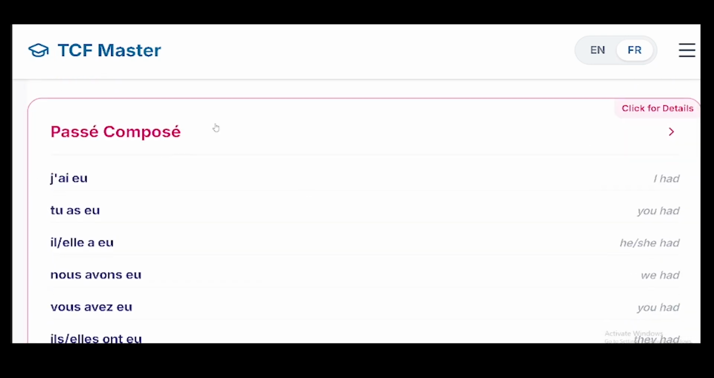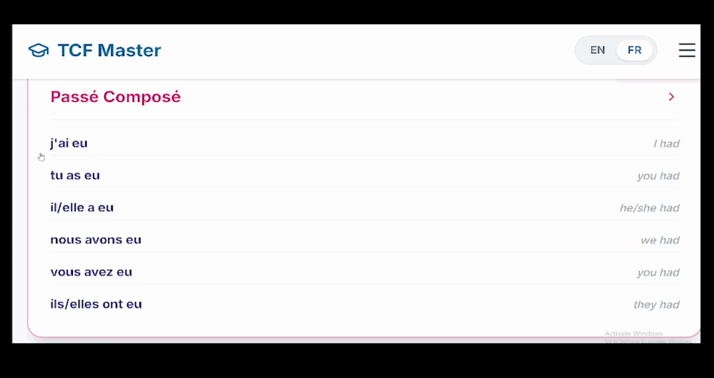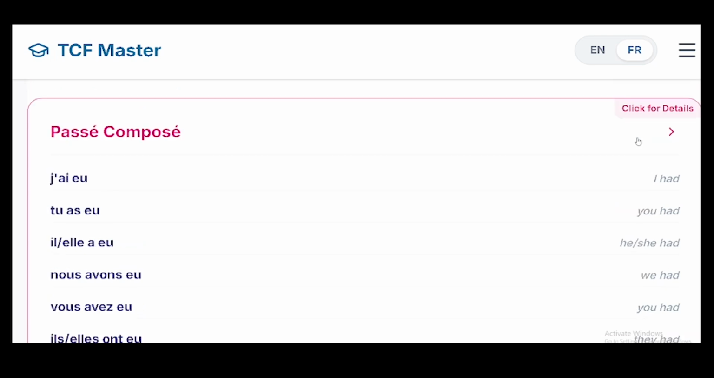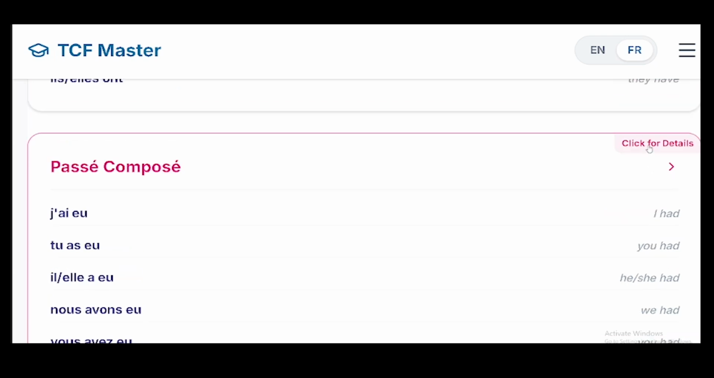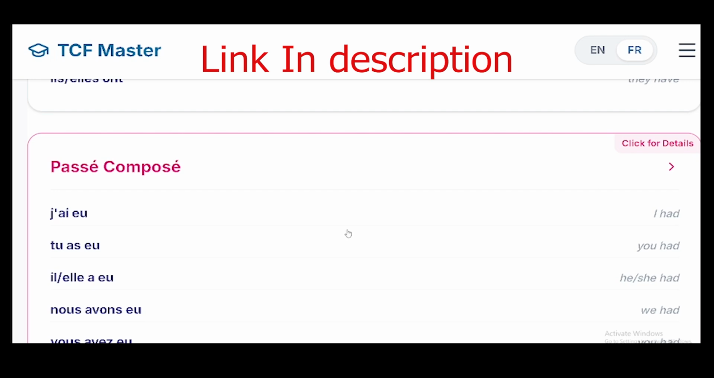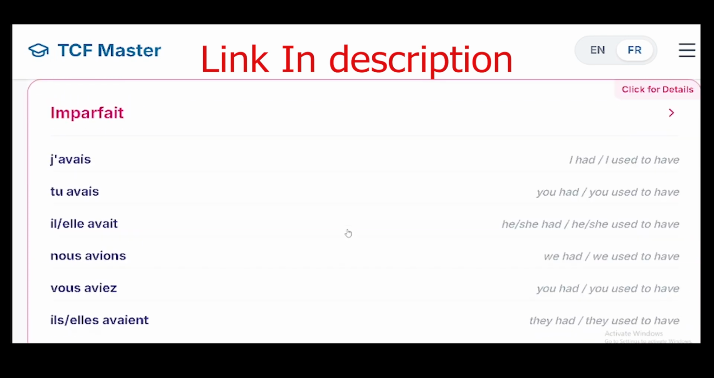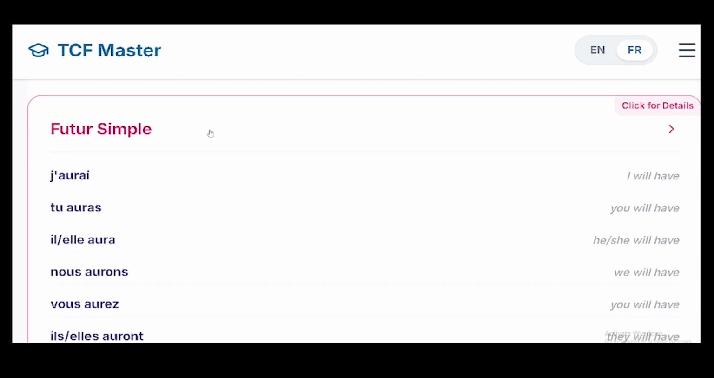Then look at passé composé. Passé composé here. J'ai eu, I had, tu as eu, you had. So all those things you can go to them, master them on this platform. Very, very important. And then also you can click on "click here to see the details." You understand? You see the full details about passé composé, how to use it. Then imparfait, and then futur simple.